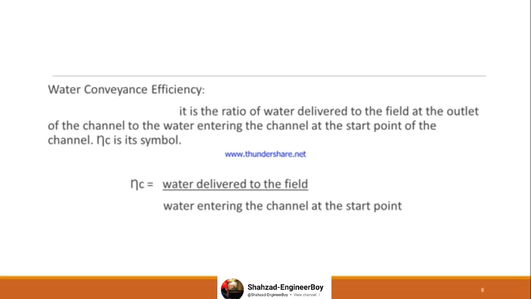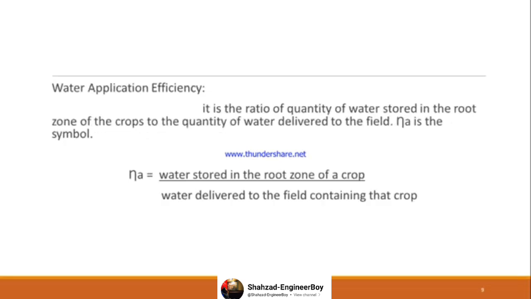Whenever you have a channel, at the start point a certain amount of water will enter, but at the tail end that amount of water will be depreciated because of many reasons, whether evaporation, losses, or people taking more than their required share, which is called stealing or pilferage. So these are transit losses.